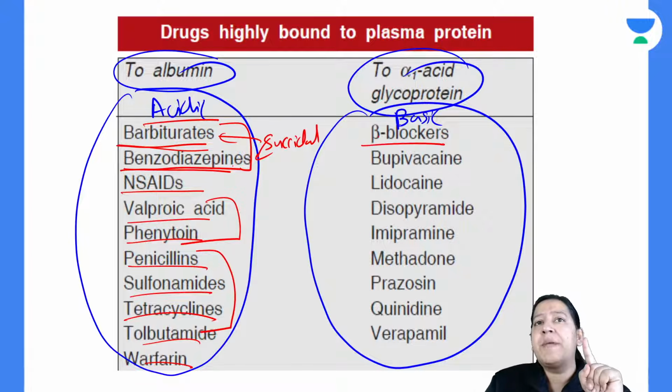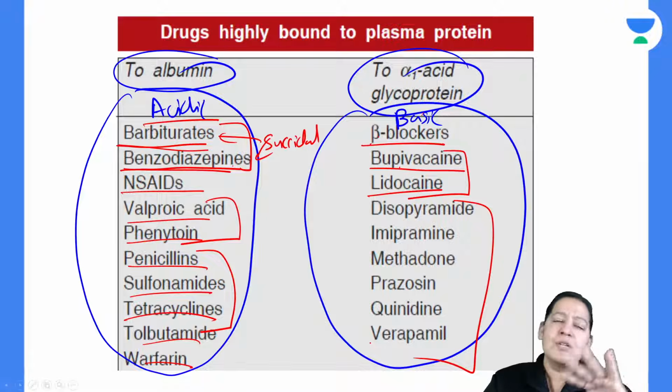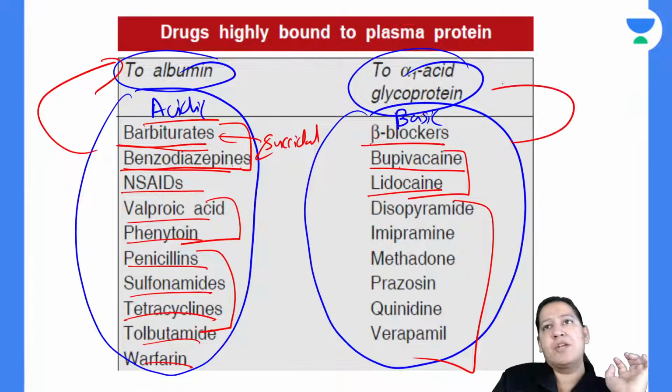All beta, B for B. Beta blockers are basic drugs. Bupivacaine, it is a local anesthetic. Bupivacaine, lidocaine, lignocaine, these are local anesthetics. So these are also basic drugs, right? So you can see the list by yourself. I'm not reading it, but you can see the list. So some are acidic drugs, some are basic drugs. Acidic drugs bind to albumin, basic drugs bind to alpha-1 glycoprotein.